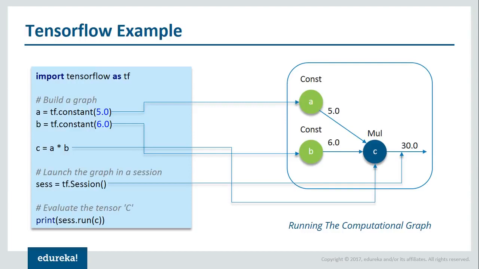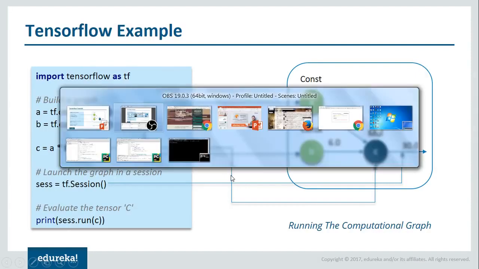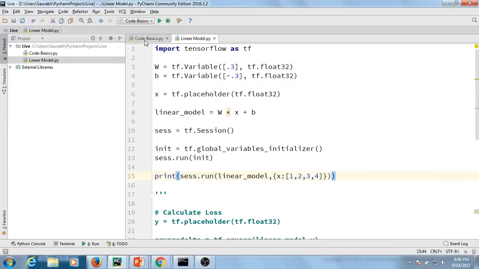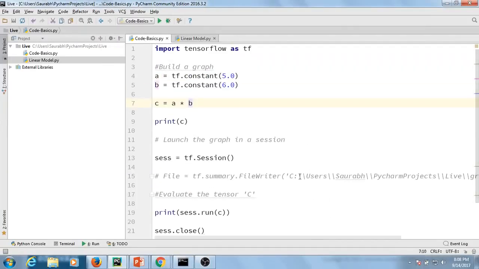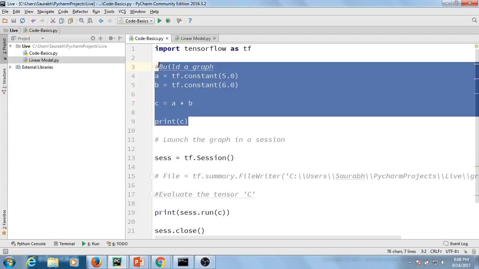Now let me open my PyCharm and I'll show you quickly how this works. So this is my PyCharm, guys. I've already written the code. I'll just explain it to you. So till here, we have actually built a computational graph.